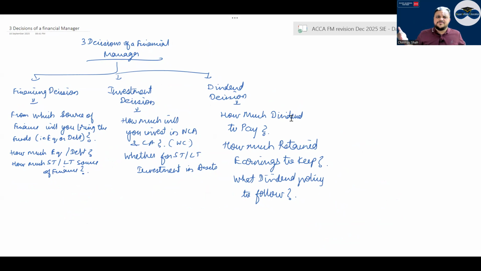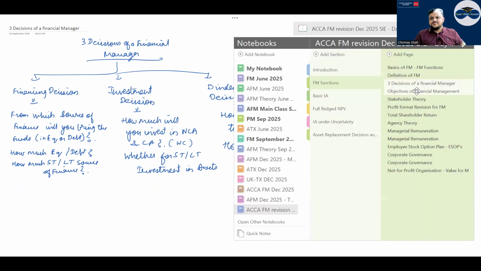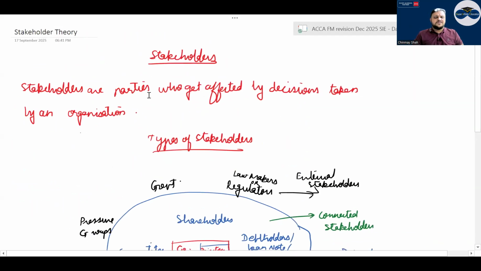Financing is where will you bring the money from, investment is where will you invest the money. Dividend is what is earned once the business is run. How much dividend will you pay? Have a look. Then let's go one more step ahead. Stakeholder theory says stakeholders are parties who get affected by decisions taken by an organization, right?